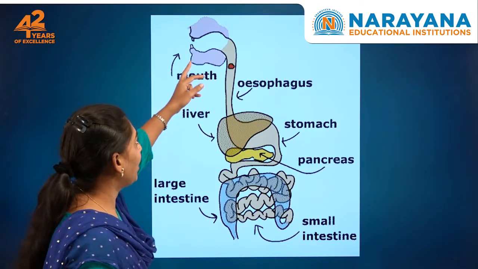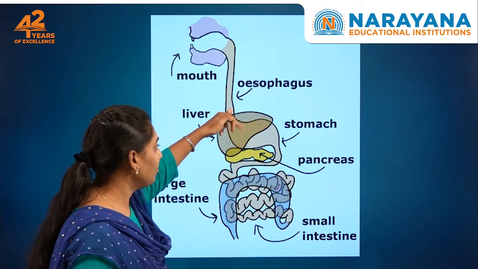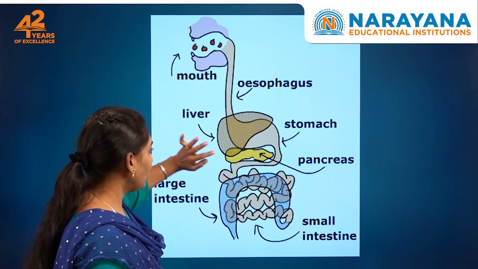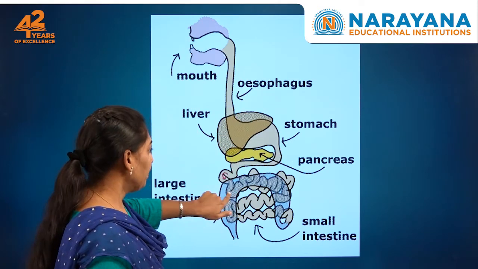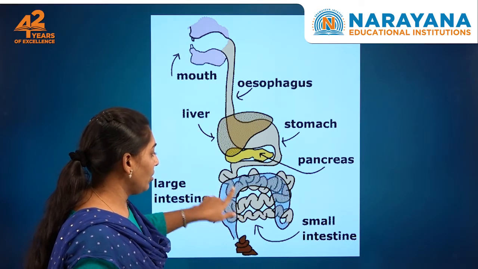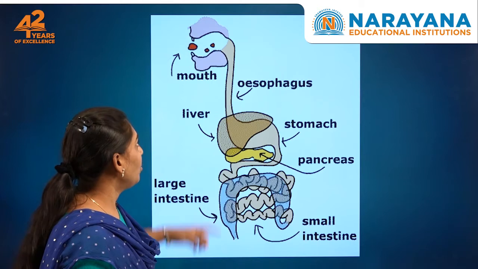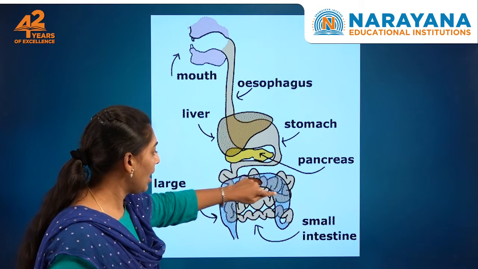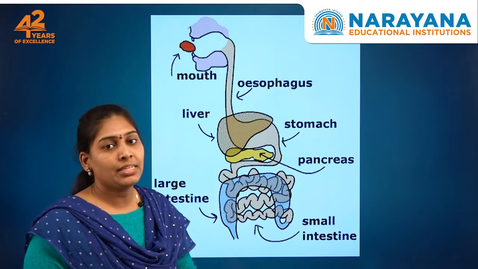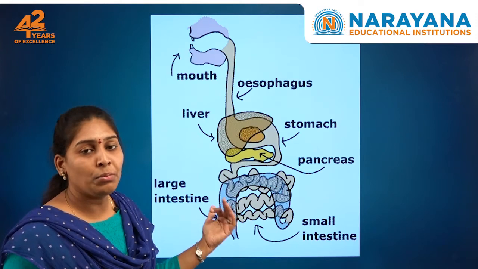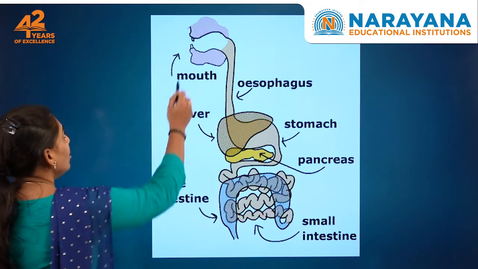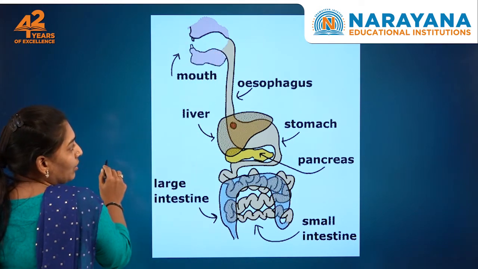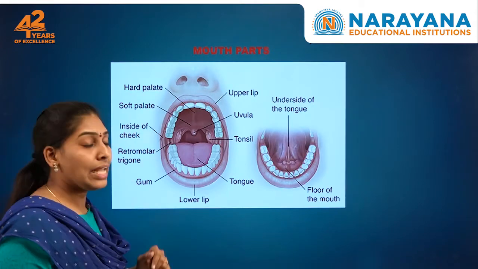You can observe this red colored ball-like structure; imagine that it is food. It involves the mouth, esophagus, liver, pancreas, stomach, small intestine and the large intestine. You can see how it enters the stomach, small intestine and the large intestine, and the waste materials are excreted out. This is the process. Now the food enters the mouth, so what happens in the mouth? That we are going to see. What is there in the mouth?